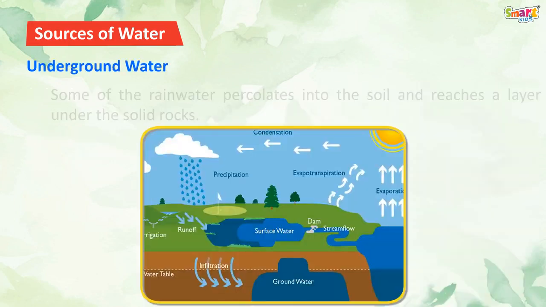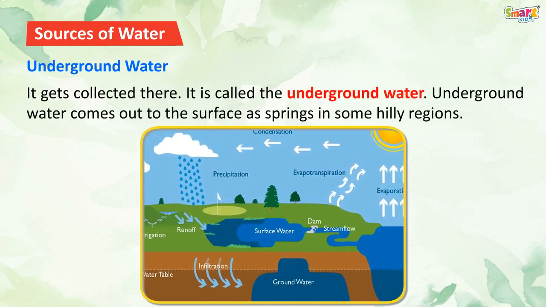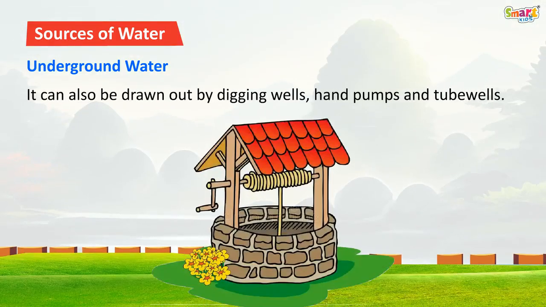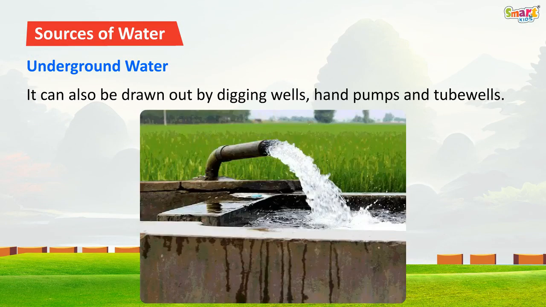Underground water. Some of the rainwater percolates into the soil and reaches a layer under the solid rocks. It gets collected there. It is called the underground water. Underground water comes out to the surface as springs in some hilly regions. It can also be drawn out by digging wells, hand pumps, and tube wells.